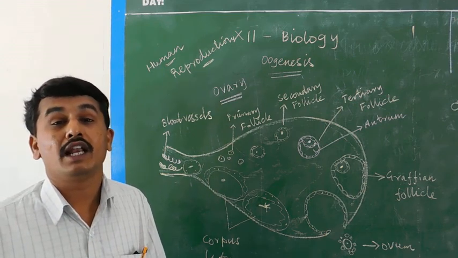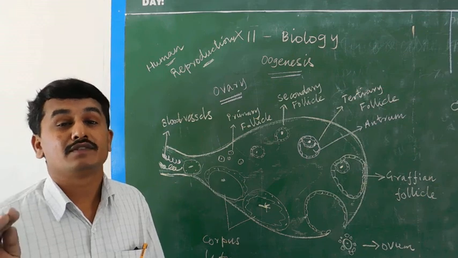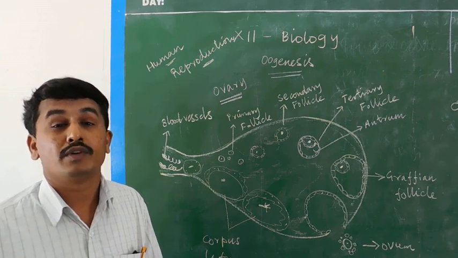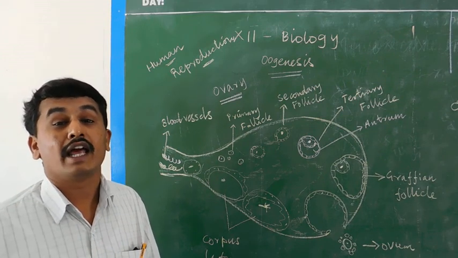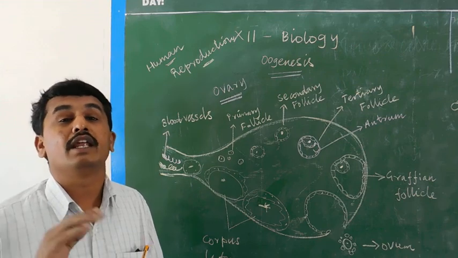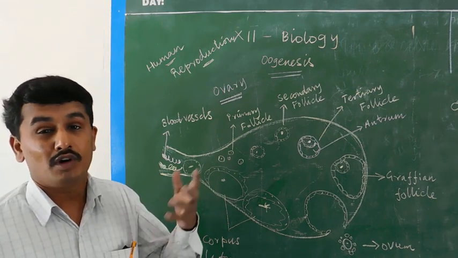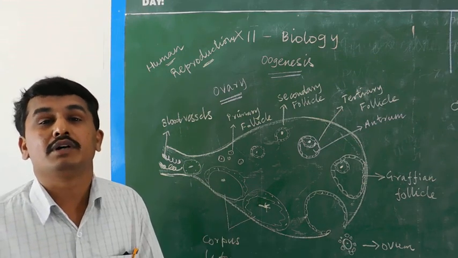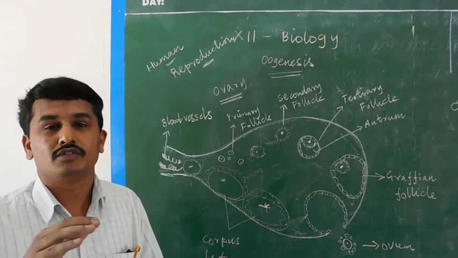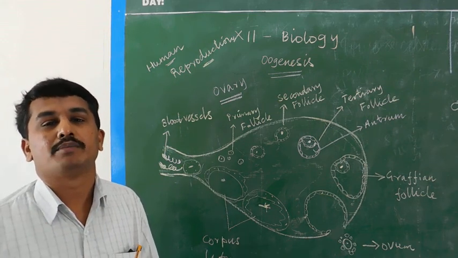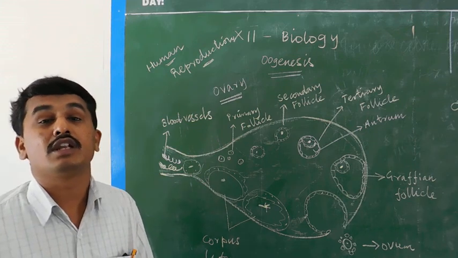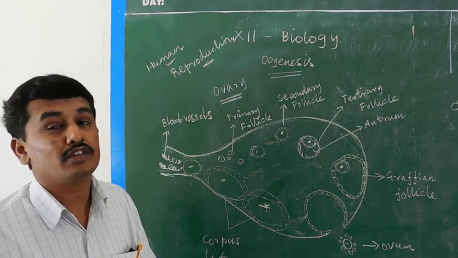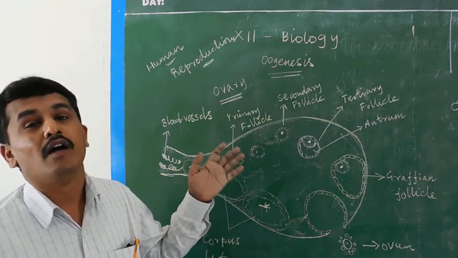So a normal female after puberty contains approximately 1,60,000 ova in the ovaries. But before birth, millions of ova are present. During development, between birth and puberty, the majority of the ova are reduced. After puberty, only approximately 60,000 to 80,000 ova are present in each ovary. Then what is meant by oogenesis? The formation of ovum from the ovary.